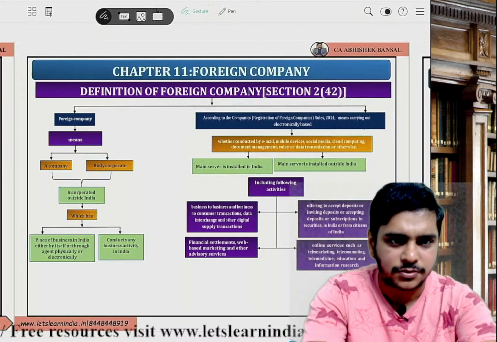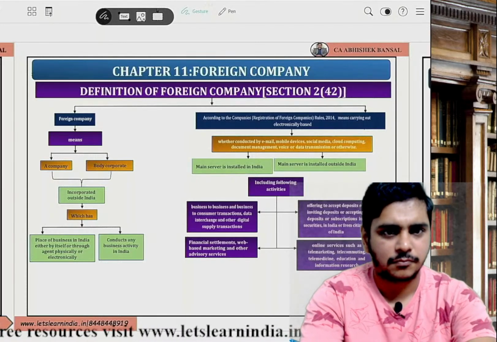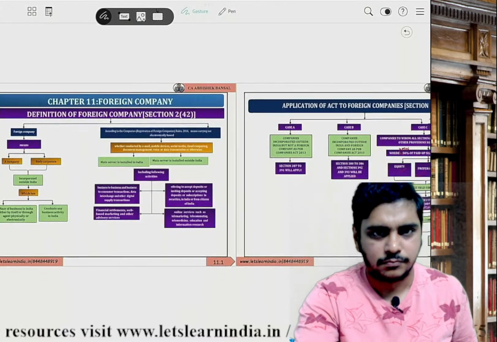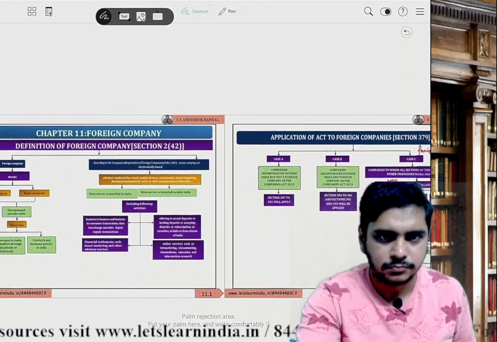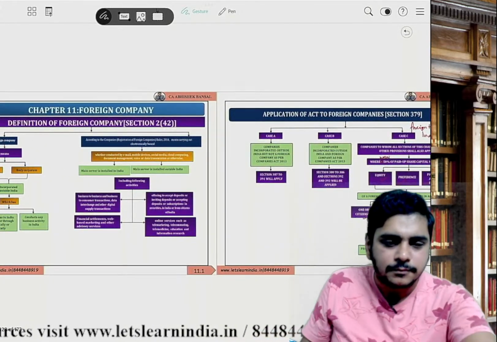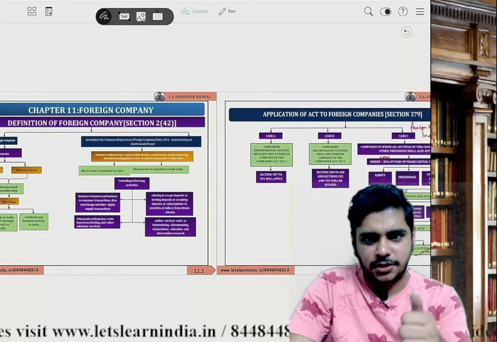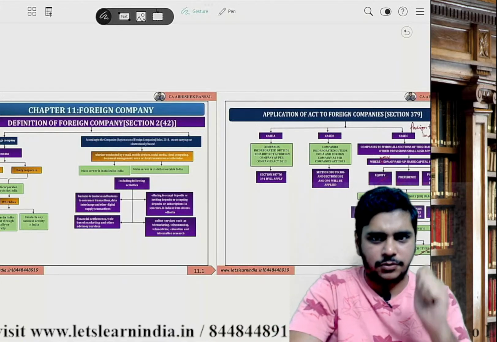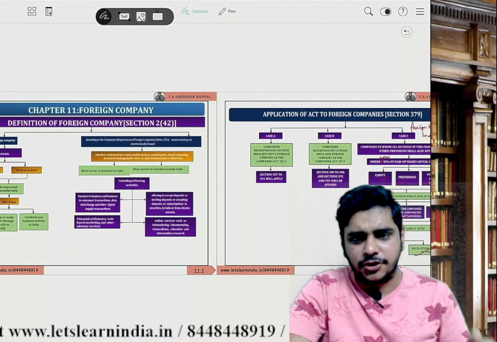Section is 137. Very good, Ashwani. Very good, Lakshmi. Very good, Darshan. Darshan, you're wrong. Likita, Rishi, both are right.